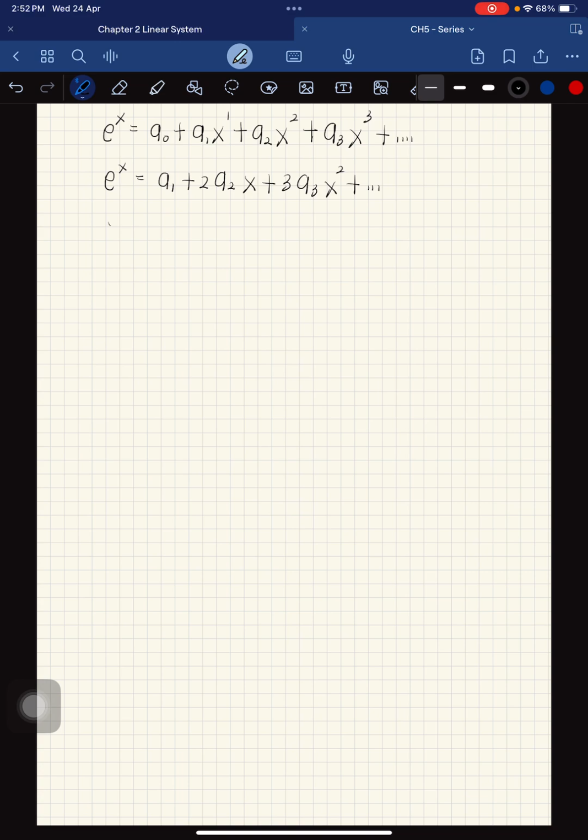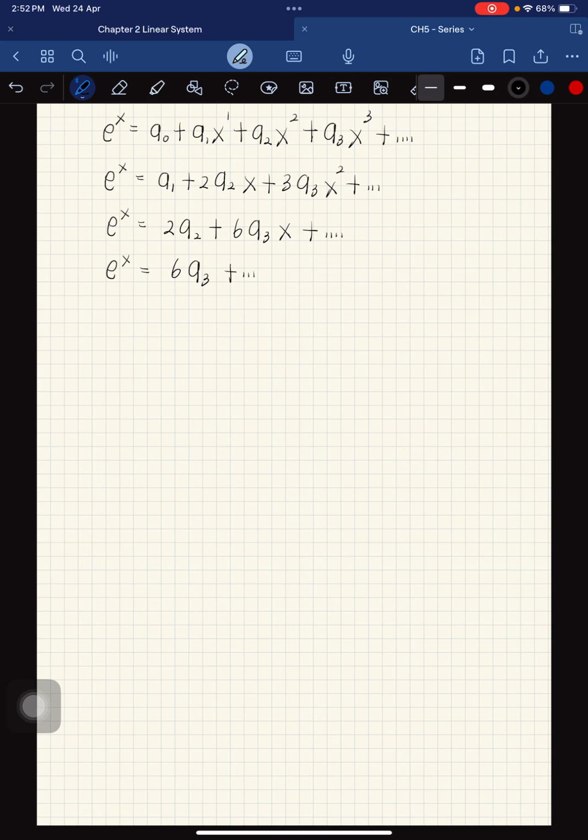Then differentiate again, still e to the x equal to 2a2 plus 6a3x plus and so on. Differentiate again, you get 6a3 plus and so on, and then you stop.